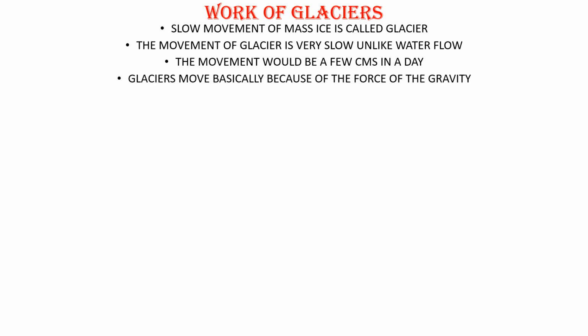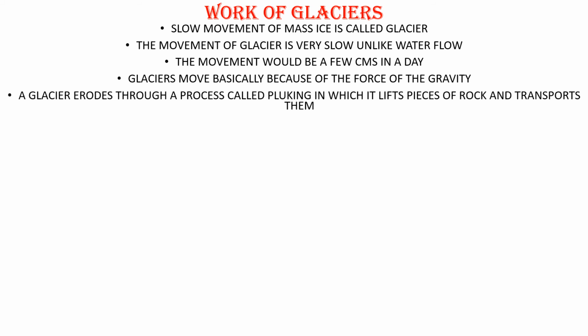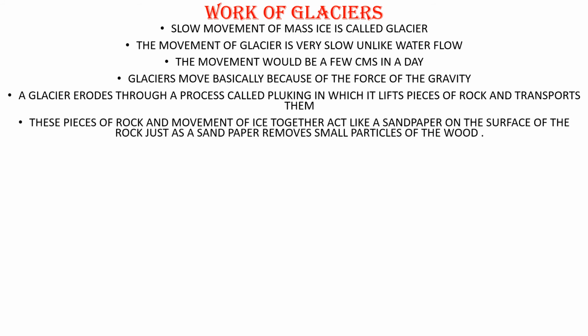And glaciers move basically because of the force of gravity. And a glacier erodes through a process called plucking, in which it lifts pieces of rocks and transports them. And these pieces of rocks and the movement of ice together act like sandpaper on the surface of a rock.